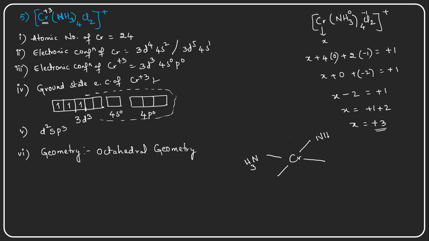So four ammonia molecules will be square planar around the central metal cation, and the two chloride ions are one above the plane and the other below the plane. In this way it will form. This carries a positive charge. This is the structure of the chromium complex.